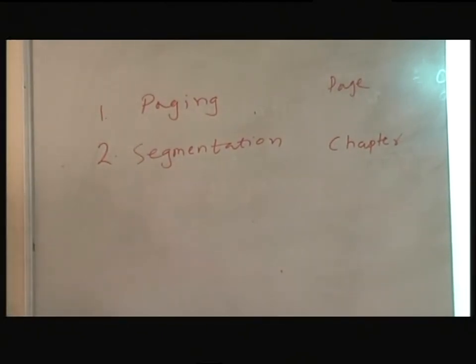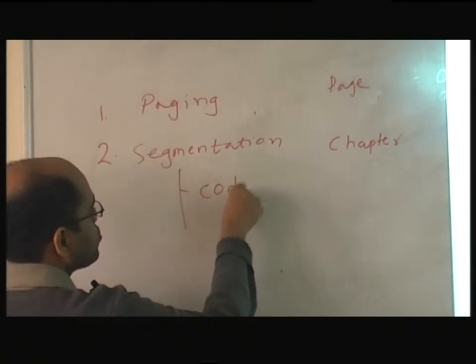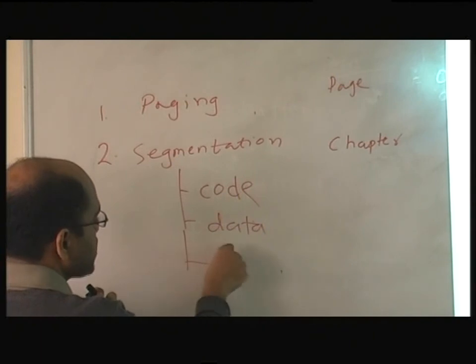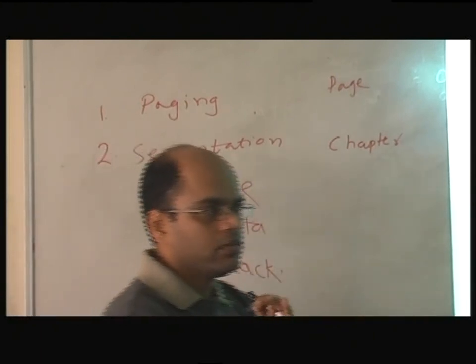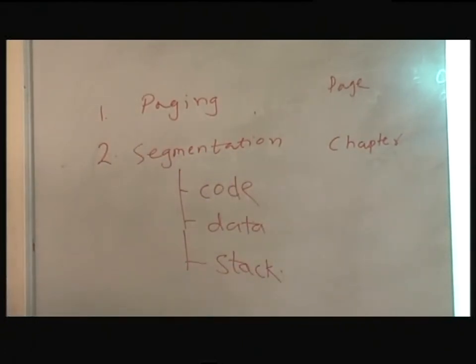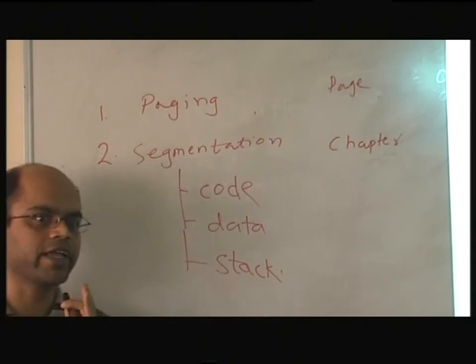The way it is done in the operating system, code goes into one segment, data into another, and stack into another. So you can separate the code part from the data part from the stack part, and it's very easy to protect that memory.